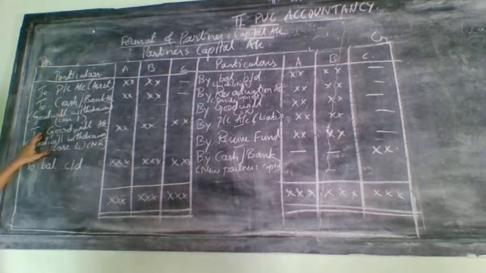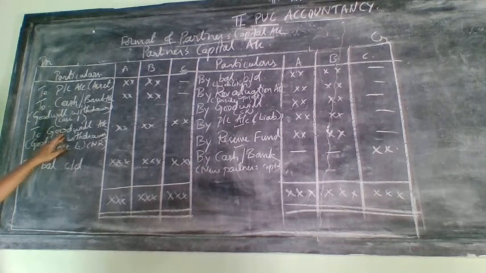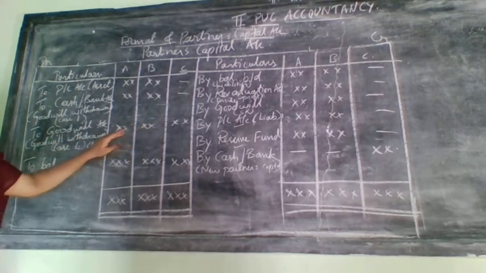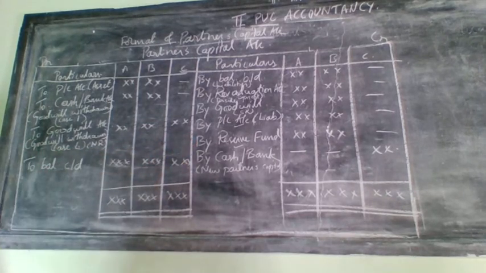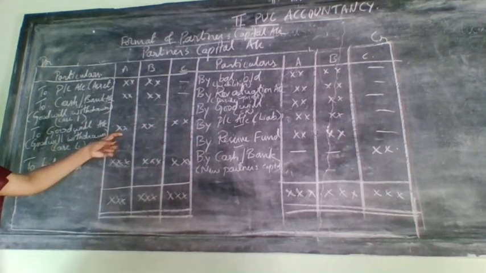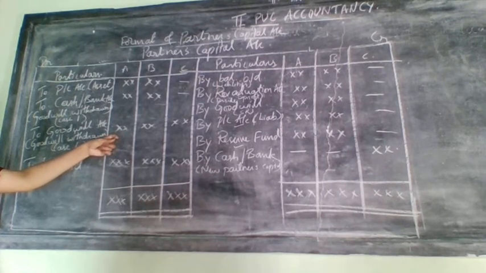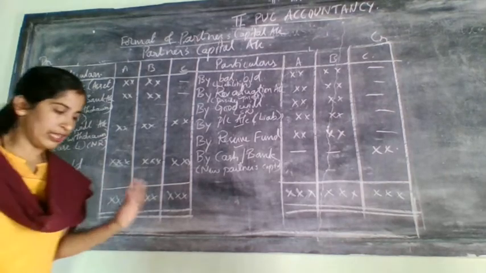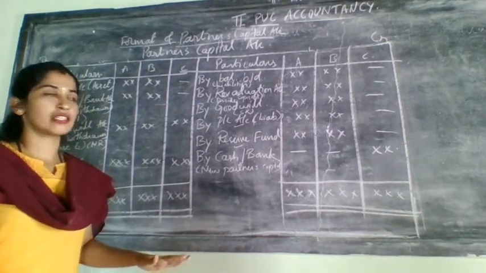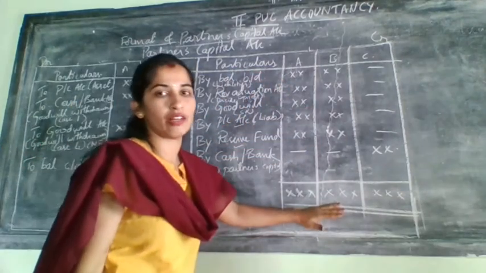But when you write goodwill, that is case 4 in the goodwill treatment, at that time to withdraw the goodwill, you need to give it to all the 3 partners including the new partner. That's why here the new ratio will come. So to withdraw the goodwill, here you require what? New ratio.